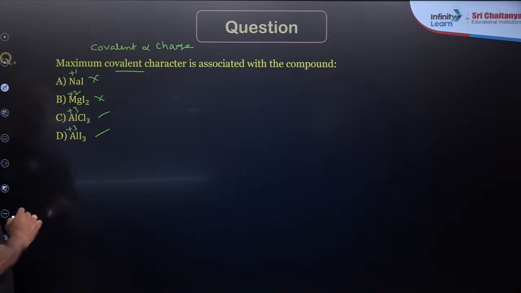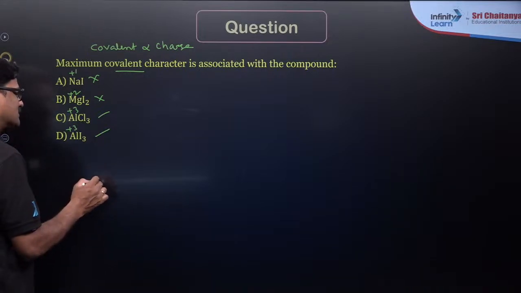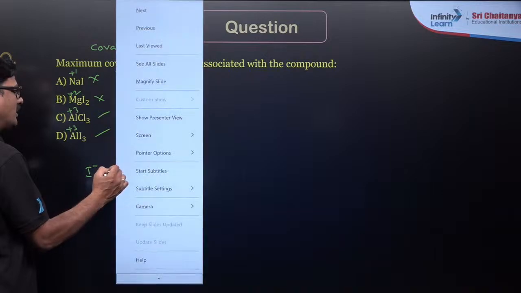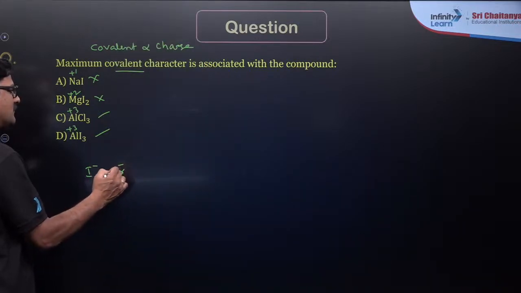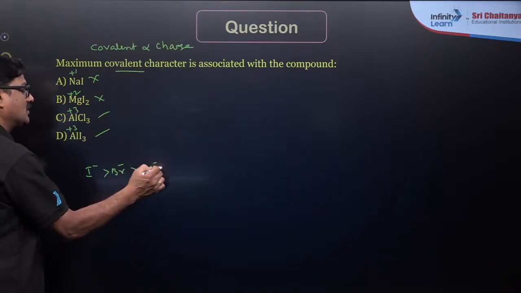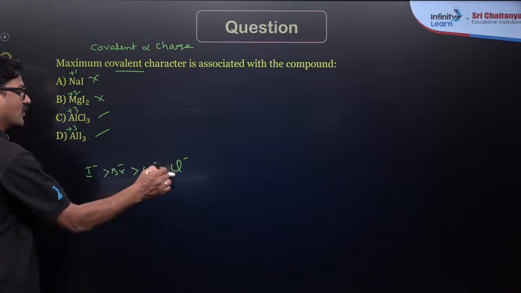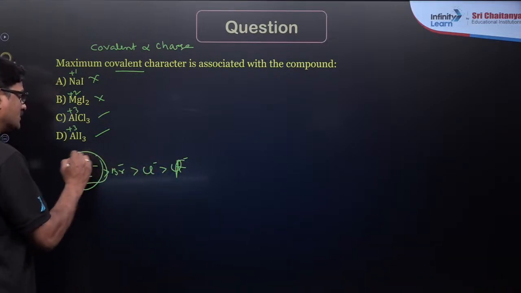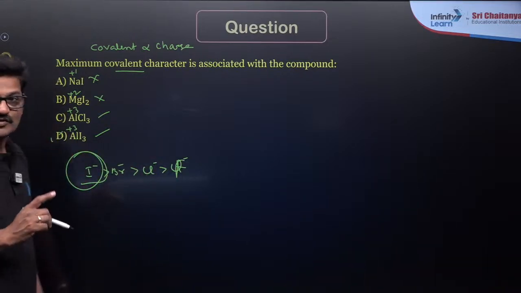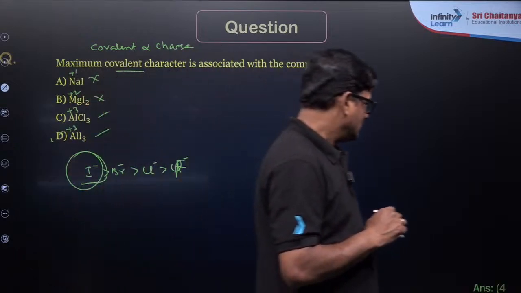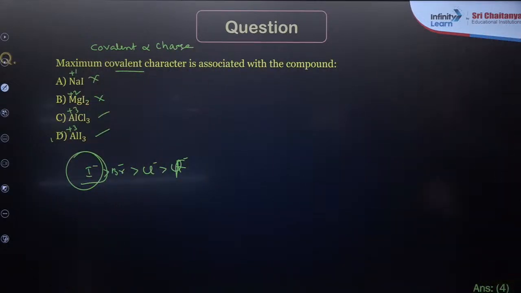Among aluminum chloride and aluminum iodide, I minus is bigger than bromide ion, which is bigger than chloride ion, which is bigger than fluoride ion. So iodide is bigger. My answer for this question is going to be D, so it is 4 or D.